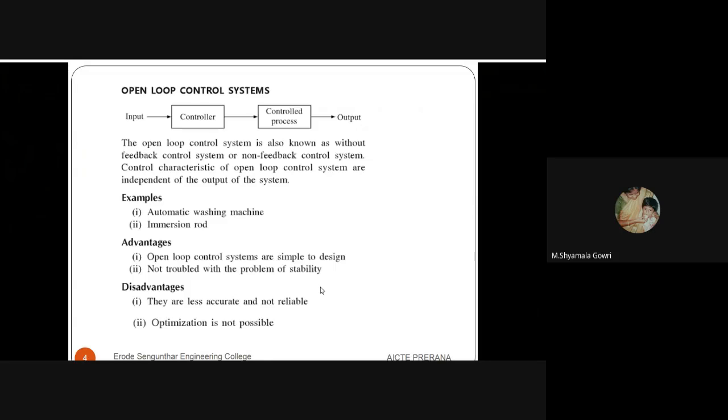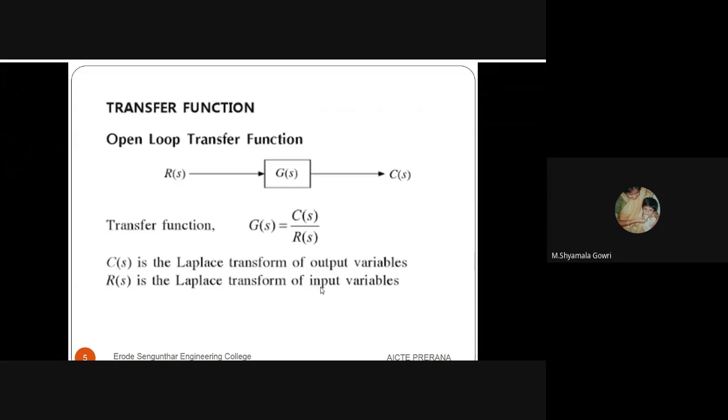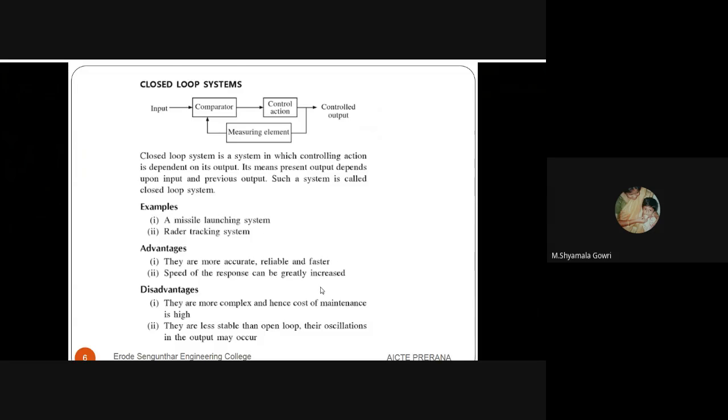The advantages of open loop control systems are it is simple to design and it is not troubled with the problem of stability. The drawback is it is less accurate and not reliable. The optimization is not possible. Whatever input we are giving to the system, according to that the system will perform and produce the output. The transfer function of open loop control system is Laplace transform of output divided by Laplace transform of input. C of S is the Laplace transform of the output variable and R of S is the Laplace transform of the input variable. Next we will see about closed loop control system.